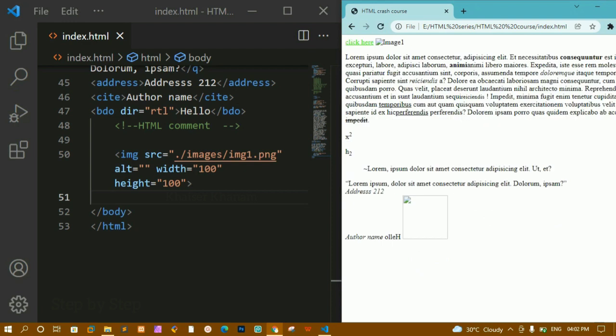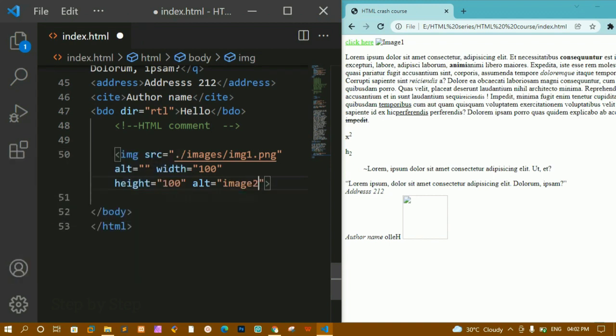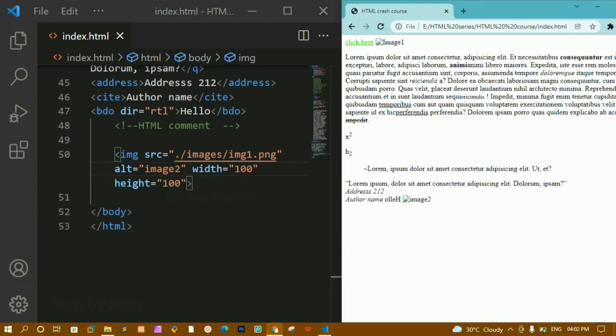Whatever alt I have given here is displayed for the first image, and here I have not given any alternative text. So here I am going to write image 2. I'll save this and refresh this one. Now you can see I have this image 2, that is the alternative text.